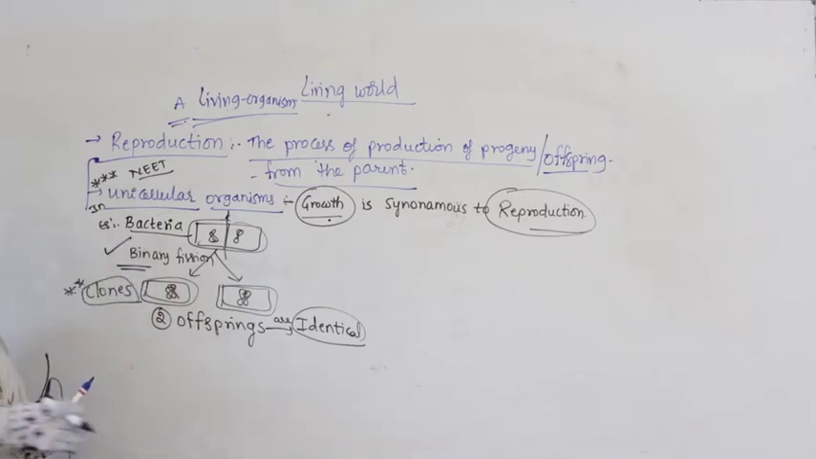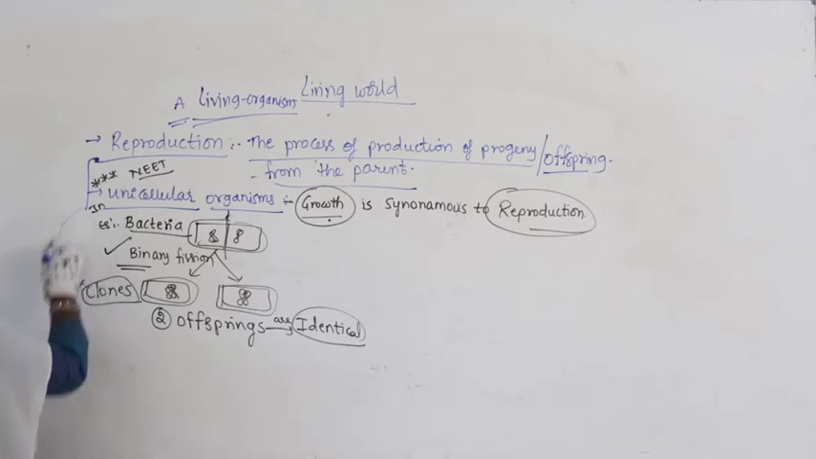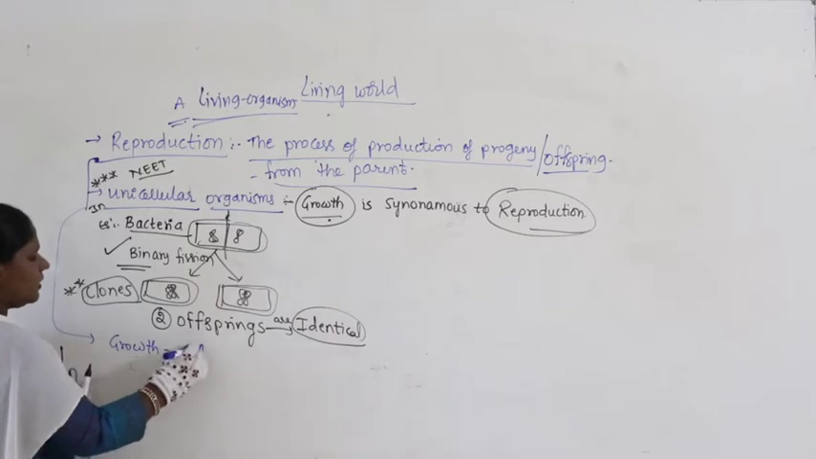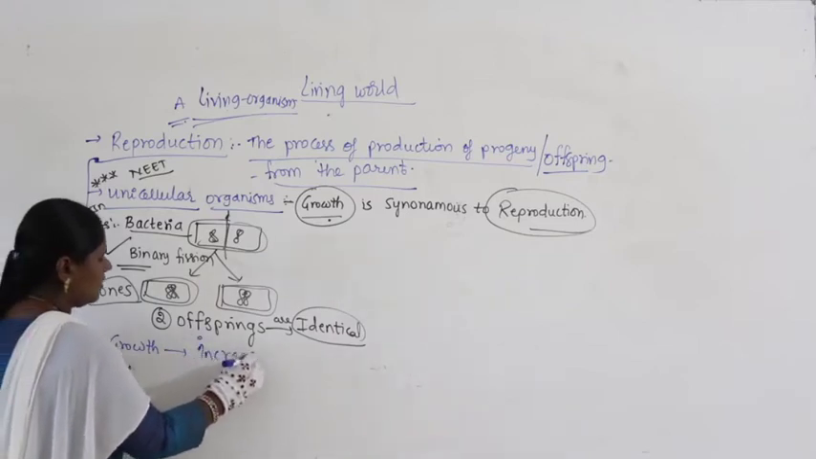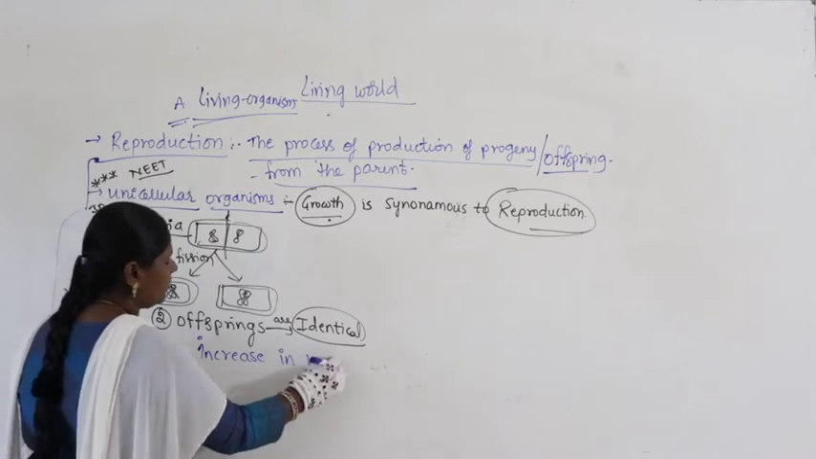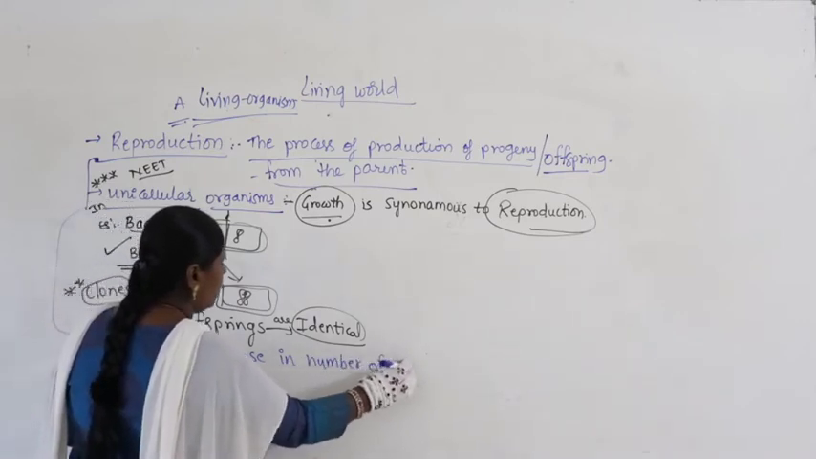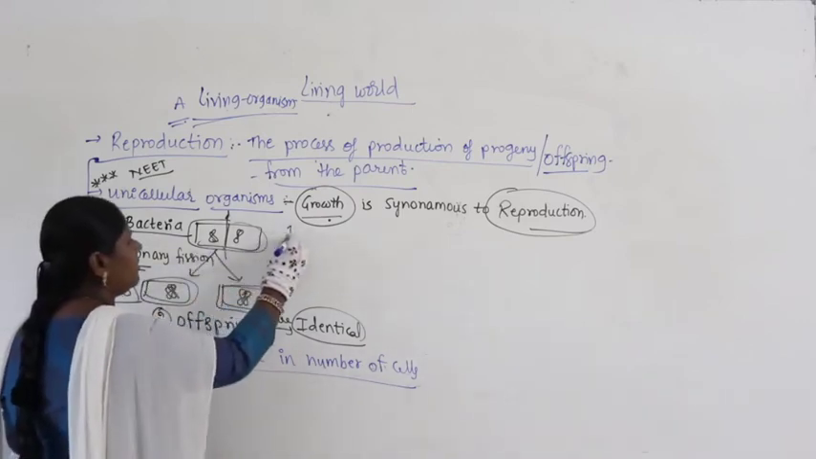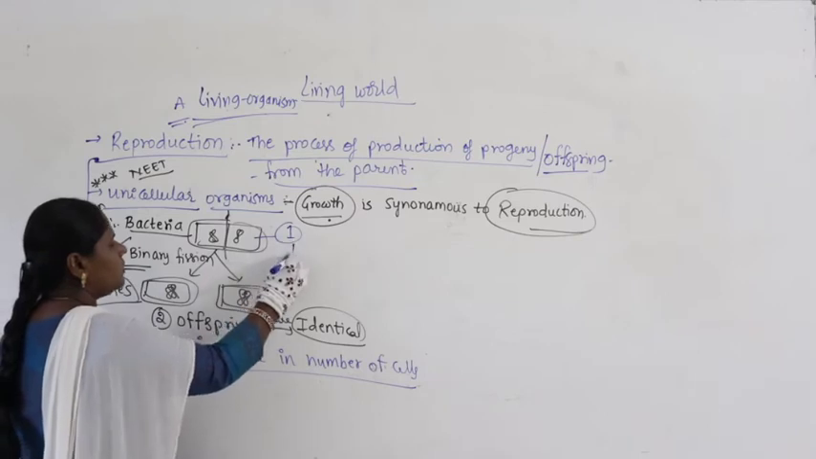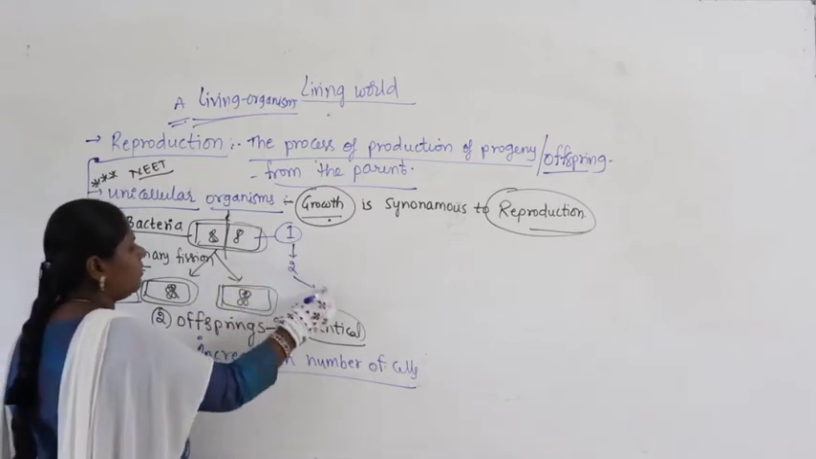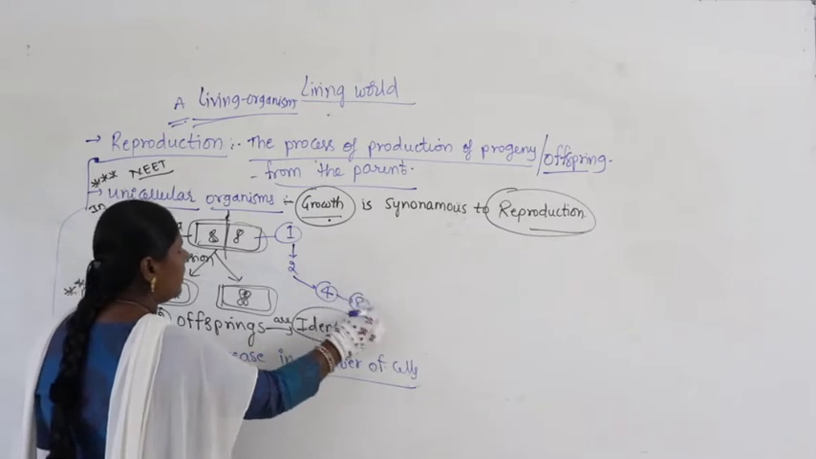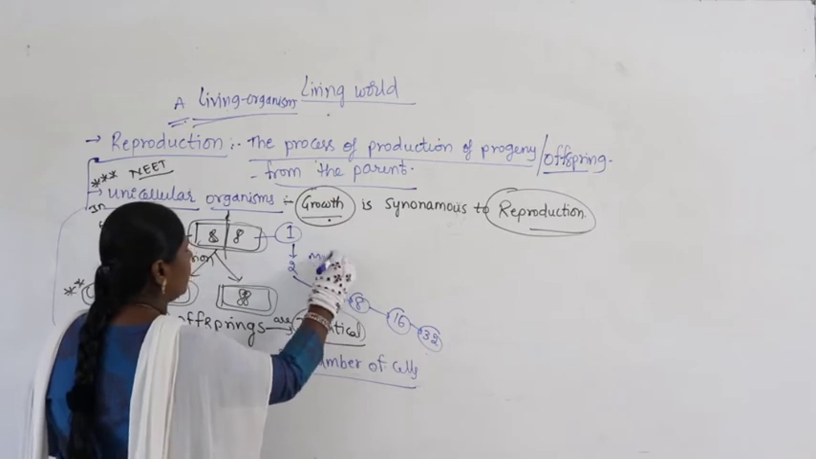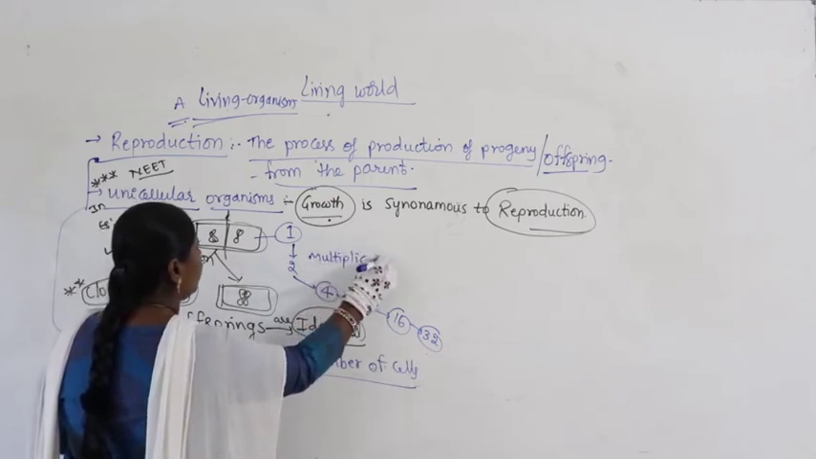Okay. So here, as we discussed earlier, in this case the growth can also be defined as, let us write the complete statement, increase in number of cells. Why do you call it increase in number of cells here? Because one bacterial cell, this is the mother cell, is producing 2 daughter cells. Now after some time 2 will become 4, 4 will become 8, 8 will become 16, and then they undergo multiplication.